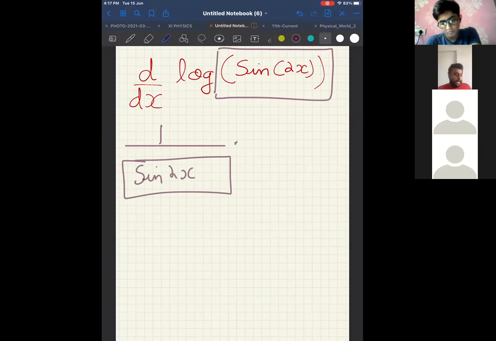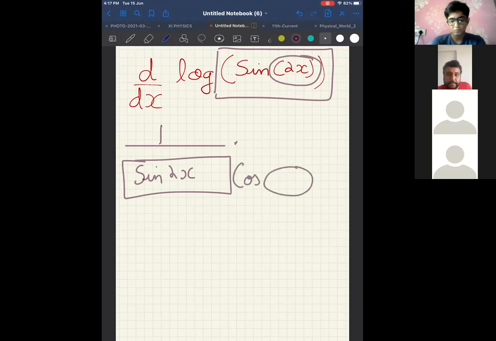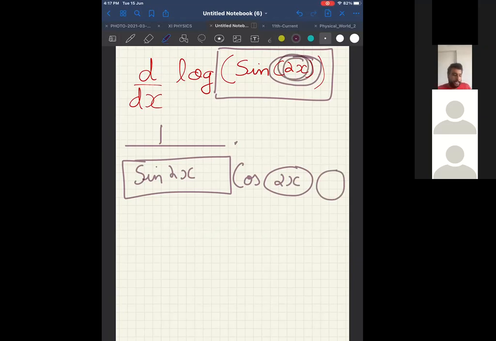Into, now, can I say inside this, it is differentiation of sine something? So it will be cos of something. What is that something? 2x. Into differentiation of that something, 2x. What is differentiation of 2x? 2. Therefore, my answer will be 2 cos 2x into 1 by sine 2x.